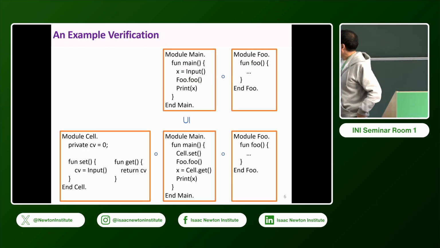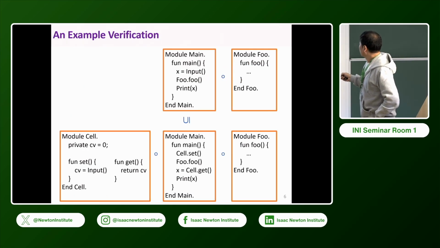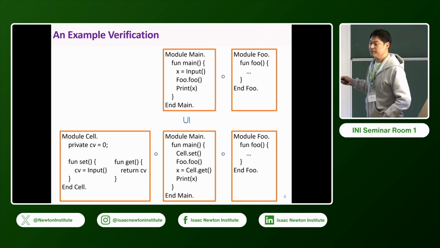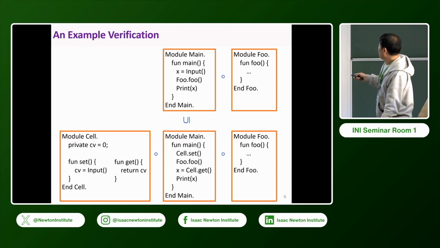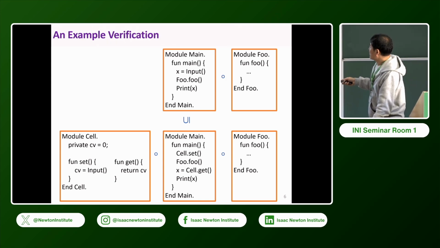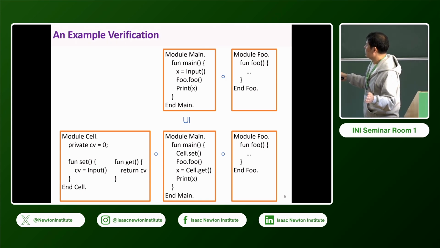For example, I want to prove that this program refines this program. Everything is real, so orange color is real. Here, think about some module cell, which has a local storage, and there are set and get. The set function simply takes input from the user and stores it into local storage, and the get function returns the stored result. And here is some test program main, which invokes cell.set, meaning you store the user input here. Then you invoke some unknown function foo, and then you call cell.get, get the value from here, and print x.